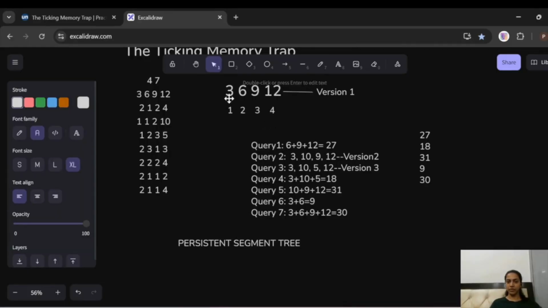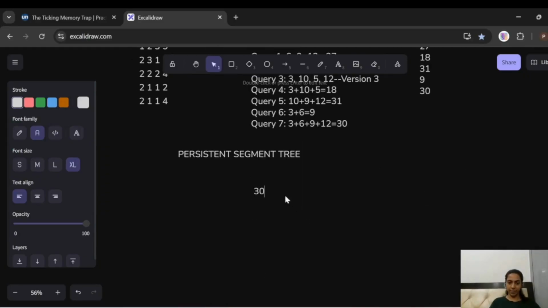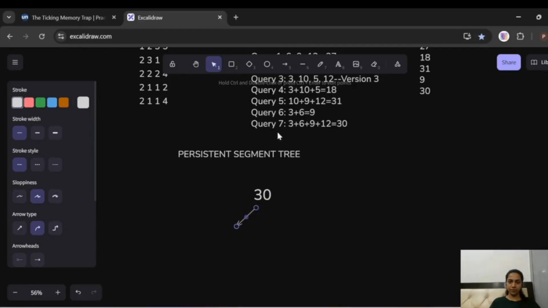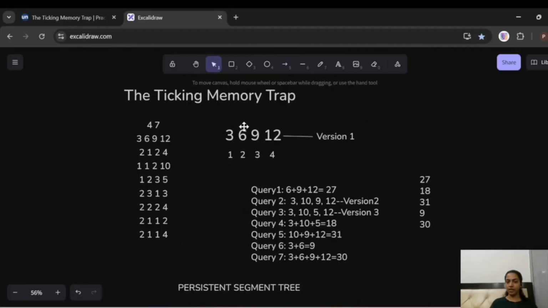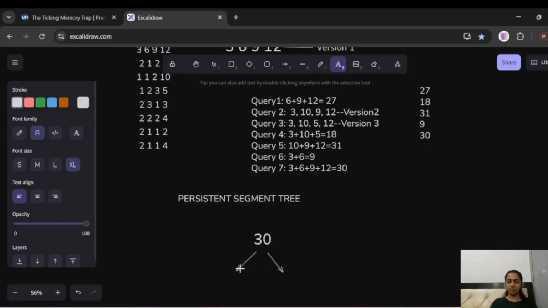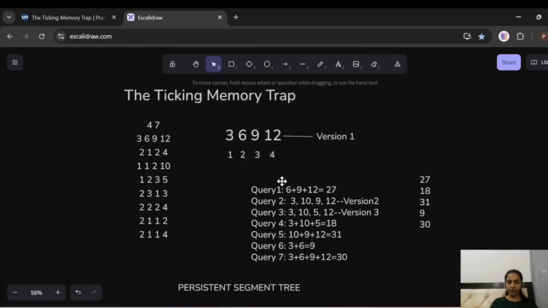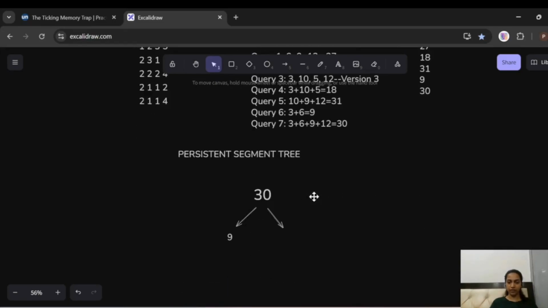For the first part, what is the sum of all the values in this? It's 30, right? Now if we see, this 30 is made up of two subarrays, 3 and 6, and 9 and 12. The sum of 3 and 6 is 9, and the sum of 9 and 12 is 21.